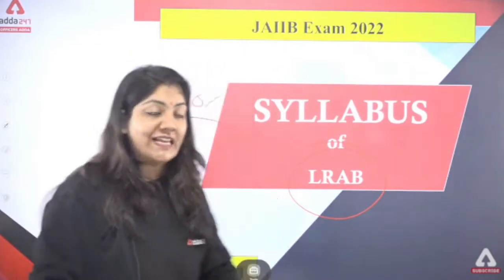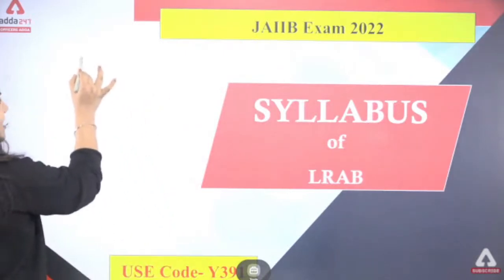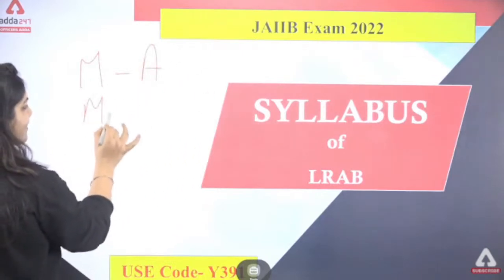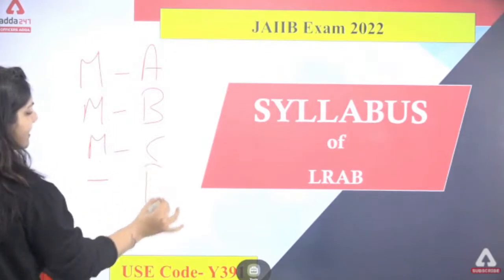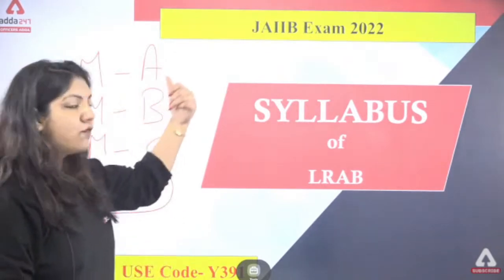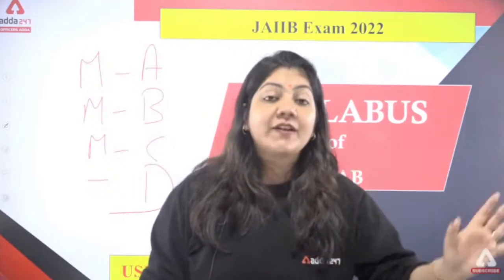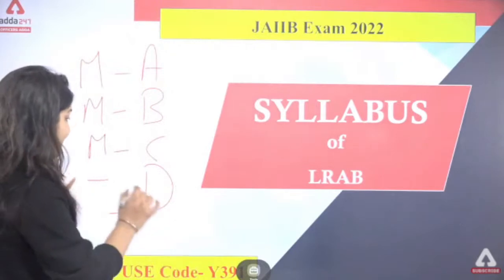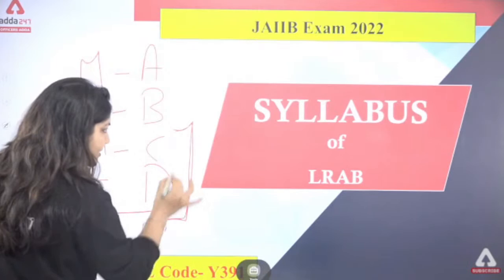Now, what is contained in this LRAB subject? First of all, make up your mind that LRAB contains module A, B, C and D. So you have to learn 4 modules in your LRAB. Each module contains different things. Your module C and D are very, very important.